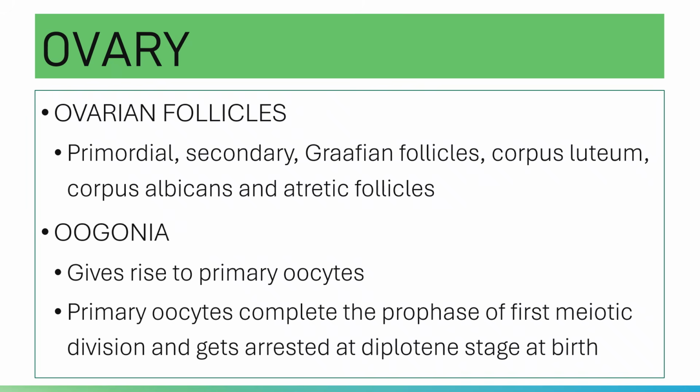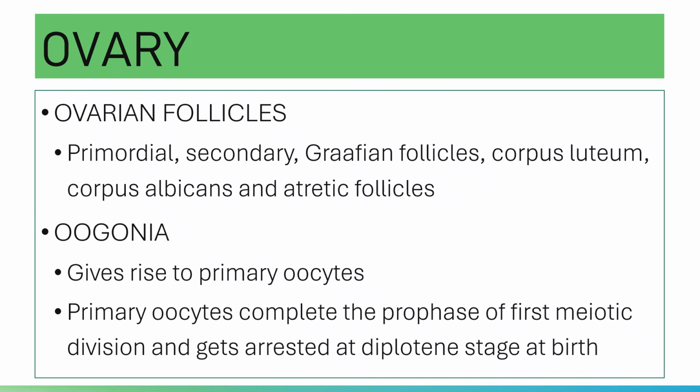The primary oocyte will proliferate and complete the prophase of the first meiotic division. Please note, in the production of your oocyte, you have meiosis 1 and meiosis 2.